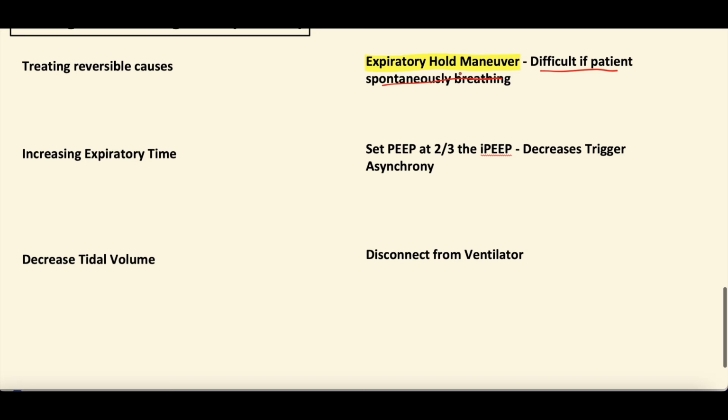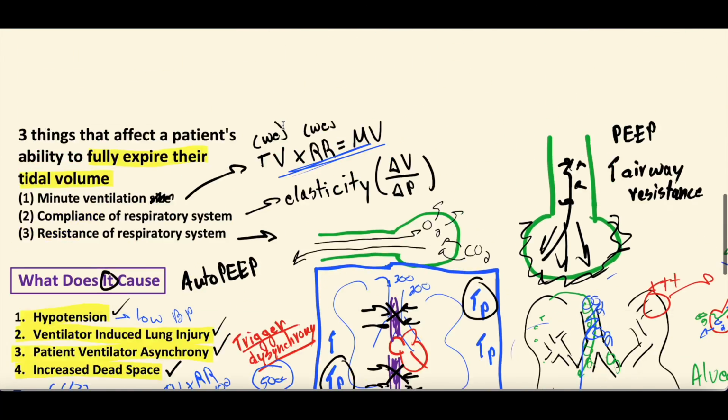So if we scroll back down, the one thing to note is this is very difficult if a patient is spontaneously breathing, right? Because as we said, let's say hypothetically, you have a breath delivered, this is the pressure scalar, then you do an expiratory hold after the next breath, and it's starting to go up, but the patient doesn't like that, right? So they're going to breathe in, breathe out, and the scalar is going to get all weird, and you're not going to really get any real number. So if a patient's paralyzed, you certainly can do it. If they're deeply sedated and not working against the ventilator, you certainly can do it. But it's really difficult to do if a patient is spontaneously breathing. So then that begs the question, well, then how do you diagnose it? And that is where we're going to dive into our scalars a little bit more.